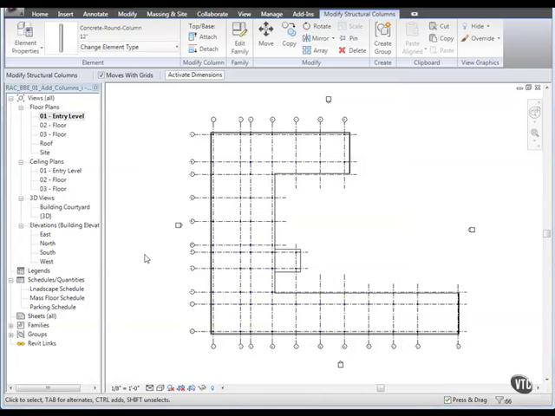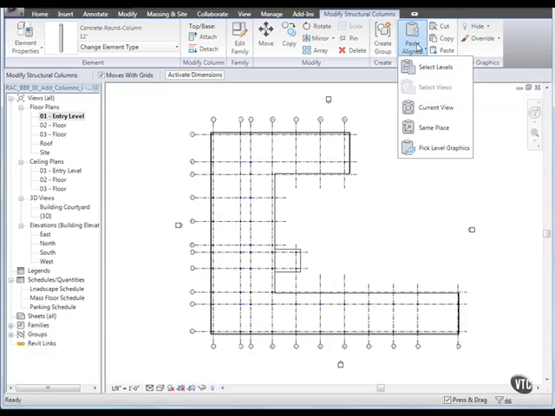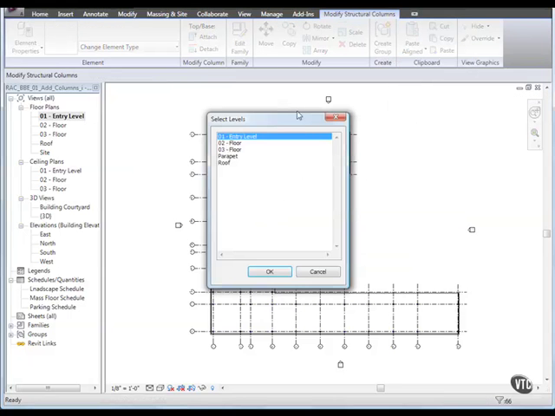Next, we will paste columns to the upper levels. With all the columns still selected, from the Modify Structural Columns tab, Clipboard panel, click Copy. Then, again from the Clipboard panel, click the Paste Aligned drop-down and click Select Levels. Then, in the Select Levels dialog, select O2 Floor and then hold down Control and select O3 Floor and click OK.